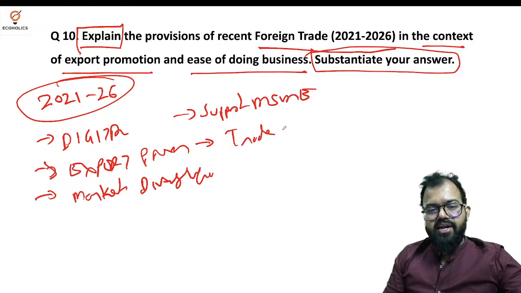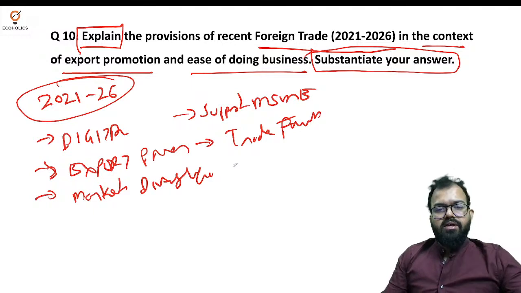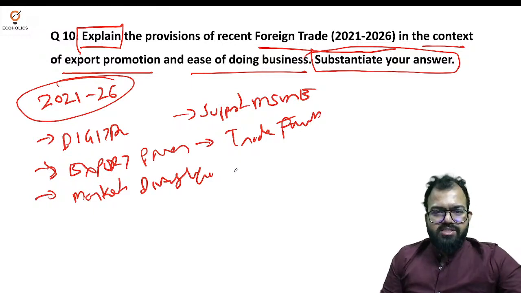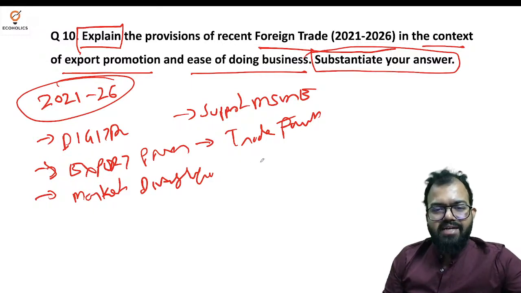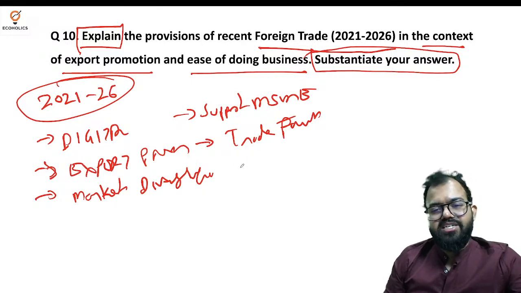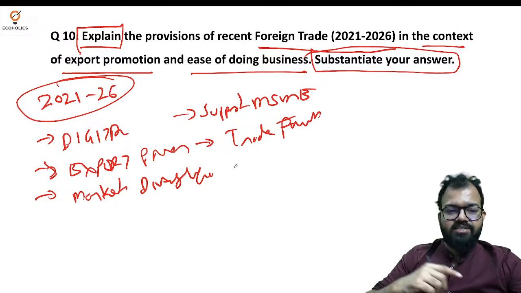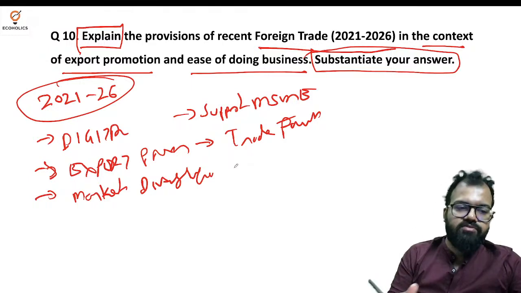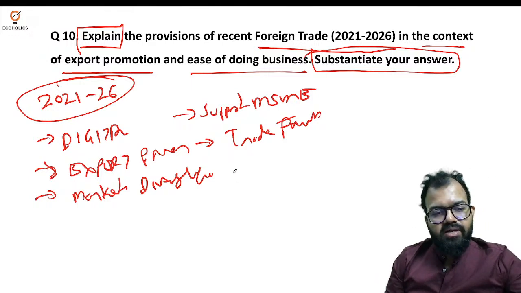And the last one is trade facilitation. Trade facilitation means we need to ease customs procedures. Second is transaction cost; we need to reduce the transportation as well as transaction cost, logistic infrastructure, single window clearance system.